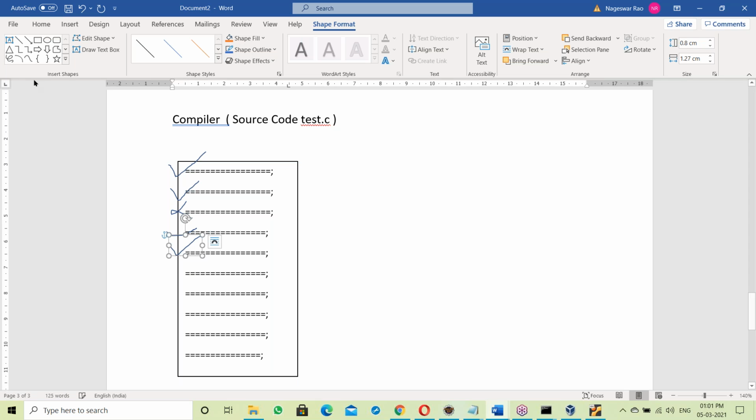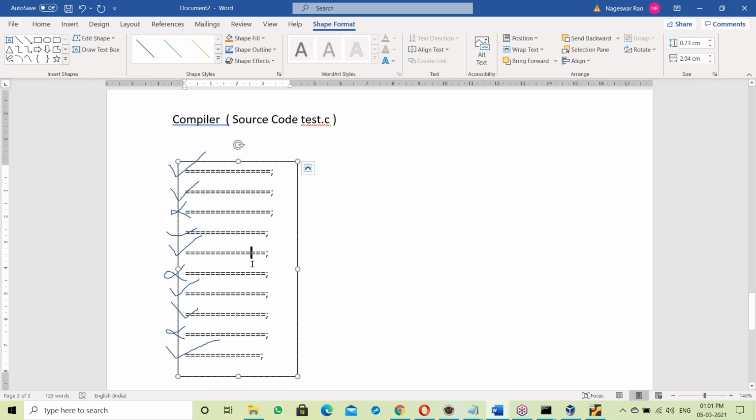Okay, suppose something is wrong here, error at some line here. So next, checking the next statements. Like this, top to bottom. Yes, the compiler checks the whole program from top to bottom. Checking all statements from top to bottom shows all the errors. Interpreter is line by line checking and line by line output. But compiler is not like that. Okay, so compiler checks the whole program from top to bottom and shows all the errors.